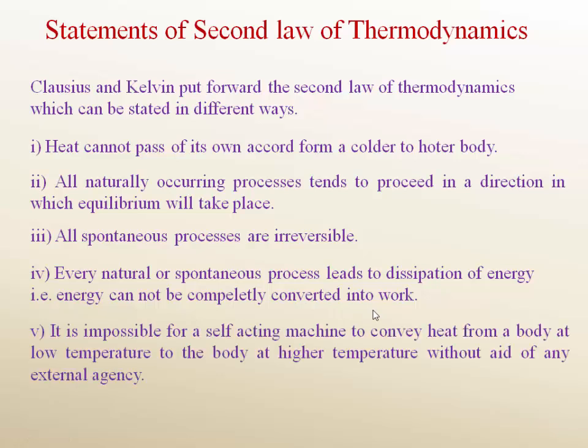Next statement: it is impossible for a self-acting machine to convey heat from a body at low temperature to a body at higher temperature without the aid of any external agency. That means without the help of any external agency, heat cannot be conveyed from a body at low temperature to a body at higher temperature.